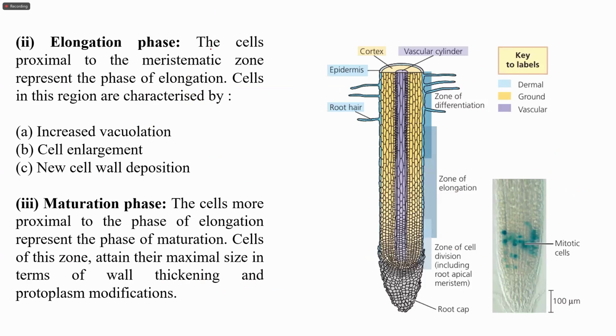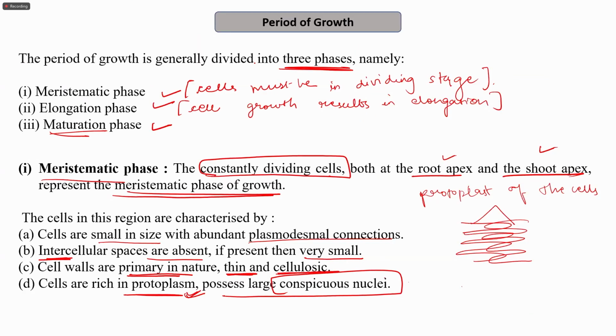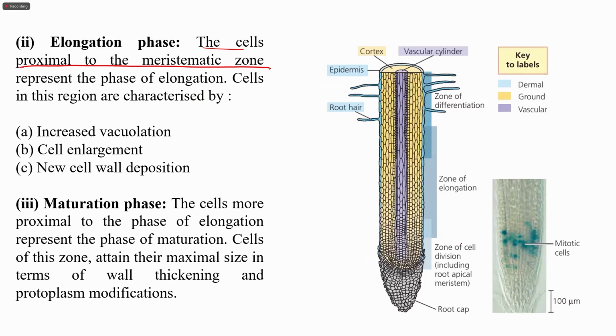The next is the elongation phase. So the cells which are proximal to the meristematic zone. We know that the meristematic zone is present in the root apex and in the shoot apex. So above that, in proximity to the root apex and shoot apex, there is a zone proximal to the meristematic zone. So in proximity to this zone of cell division, there is a zone which is the zone of elongation.